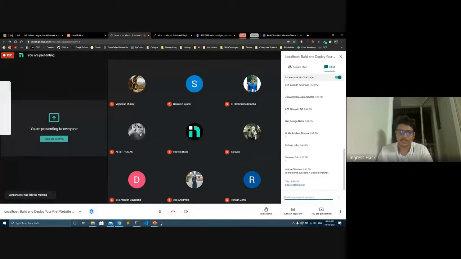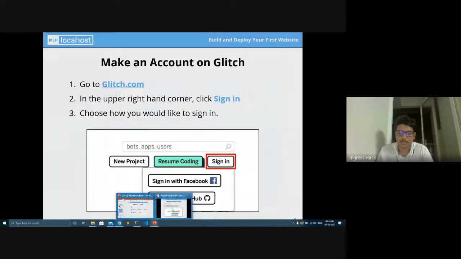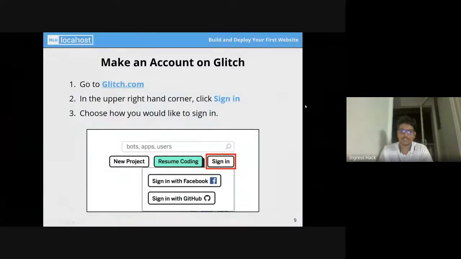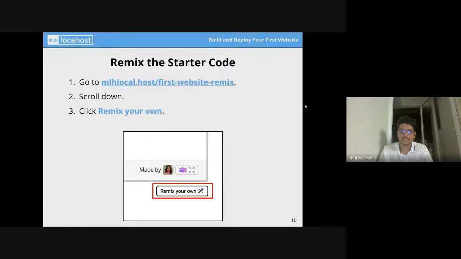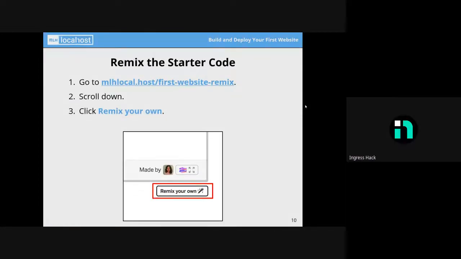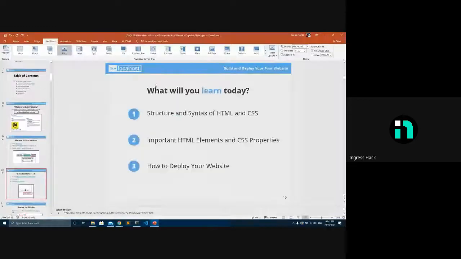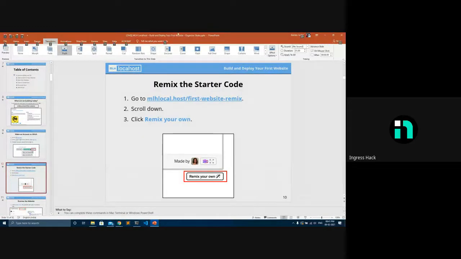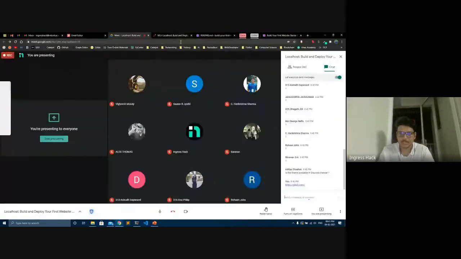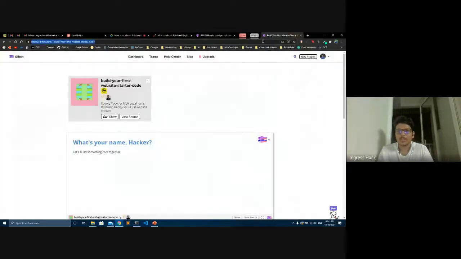Okay, anyways, I'm hoping that everyone made an account in Glitch. First we'll take a website that's already made so that we'll work on that. I'll explain as we go what each of them means. I'll just share the link.